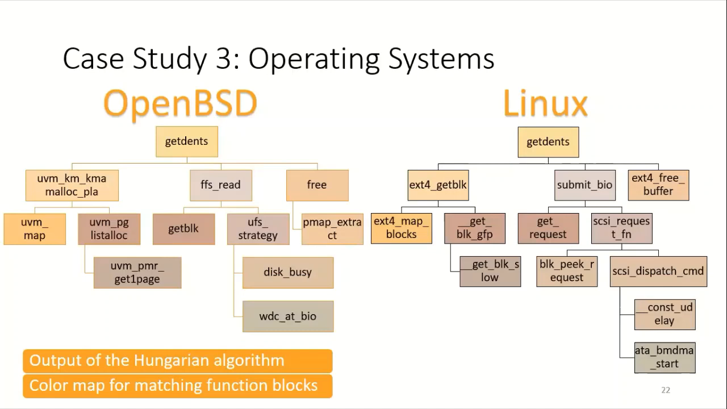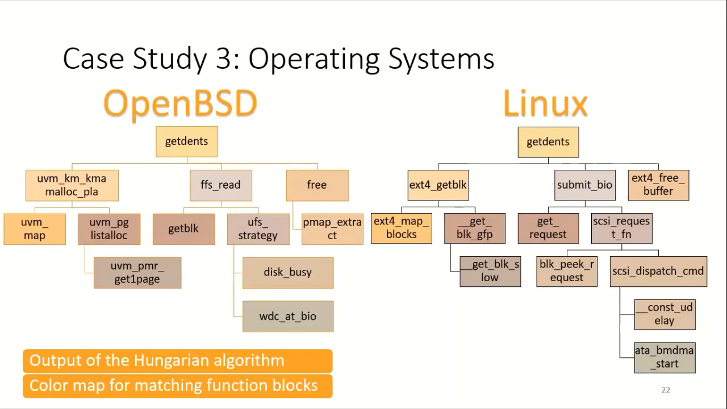Case study 3, operating systems. We show the output related to the find benchmark for the operating systems. The getdents system call, which is used to get the directory entries, has the maximum cycle footprint, up to 40%. We observe that OpenBSD is 26% faster as compared to Linux for the find benchmark. We show the function call tree of the getdents for both OpenBSD and Linux.